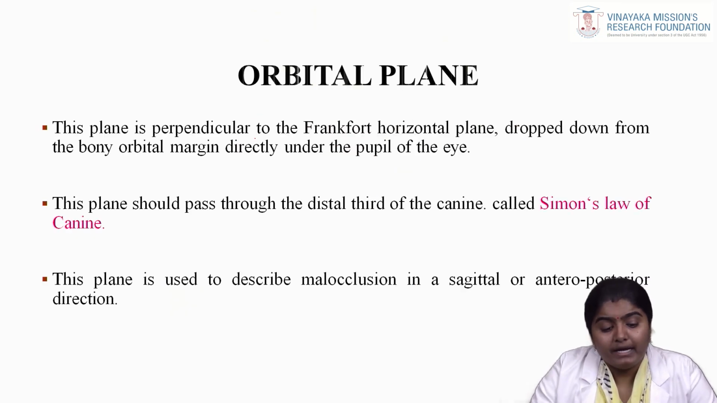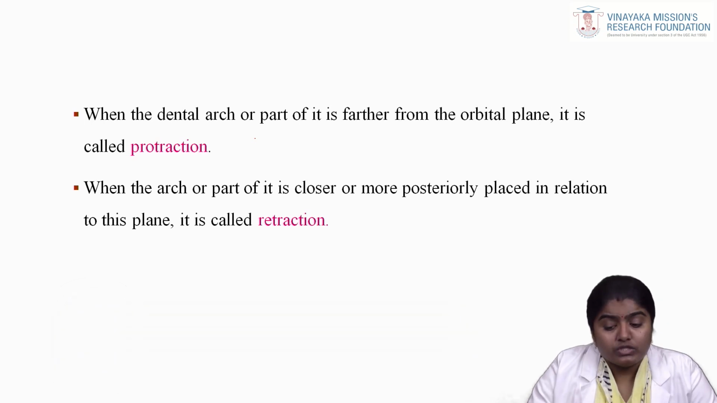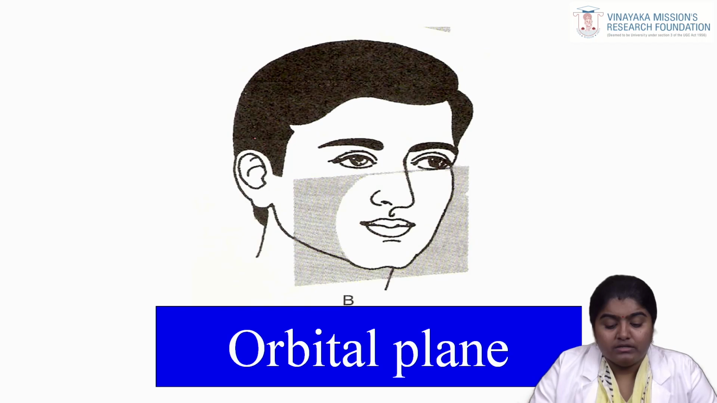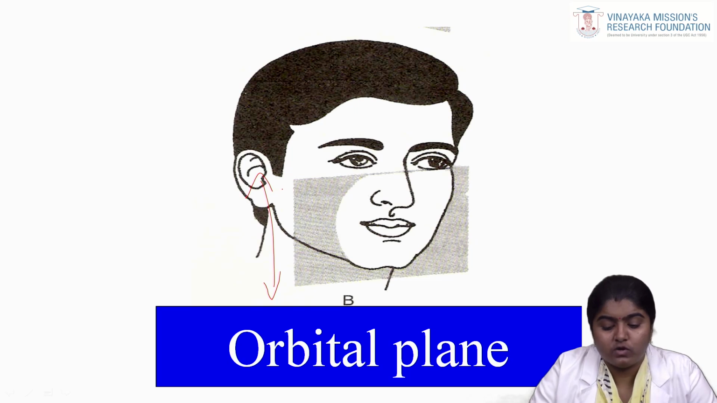Next we will be seeing orbital plane, that is where it is perpendicular to the Frankfurt horizontal plane, drop down from the bony orbital margin directly under the pupil of the eye. And also this plane should pass through the distal third of the canine, called the Simon's law of canine. This plane is used to describe the malocclusion in a sagittal or anteroposterior direction. That is, where the dental arch is farther from the orbital plane, it is called as protraction, and where it is closer to the plane, it is called as retraction. This is the picture which is showing the orbital plane which is perpendicular to the Frankfurt horizontal plane.